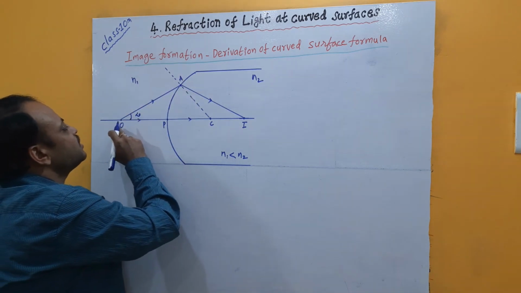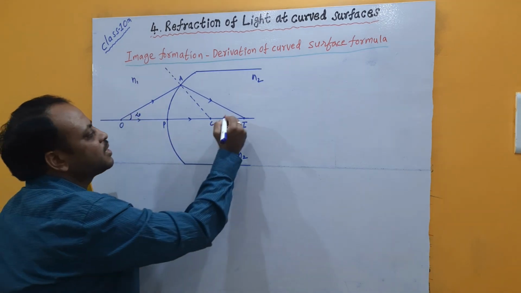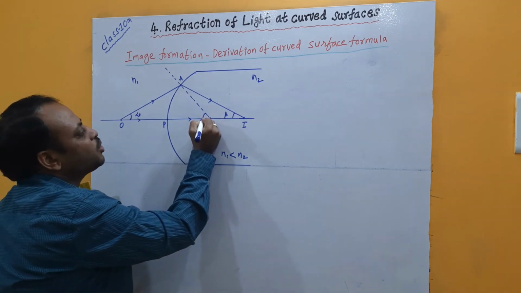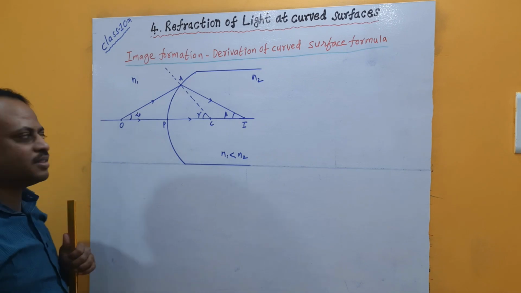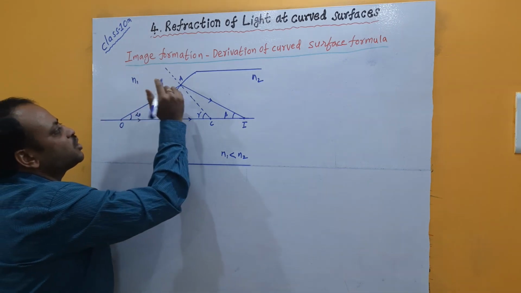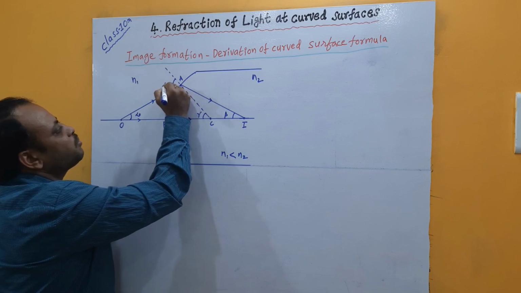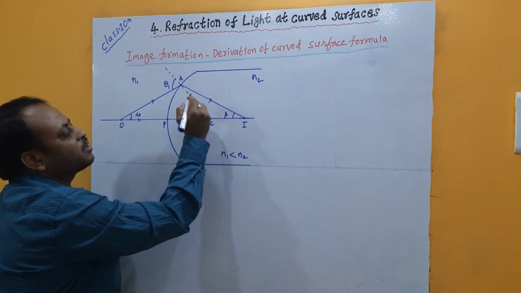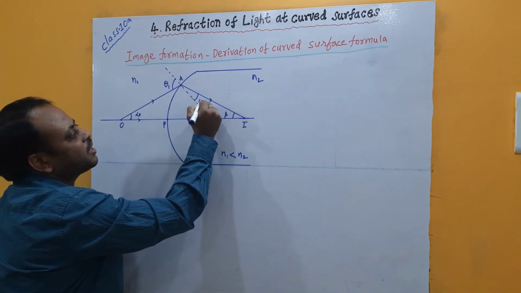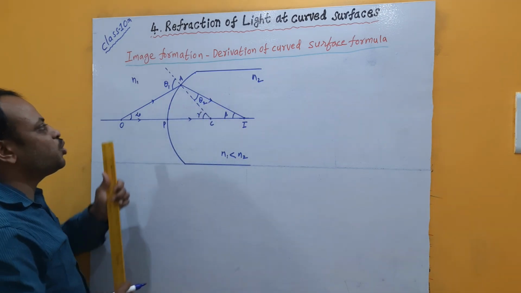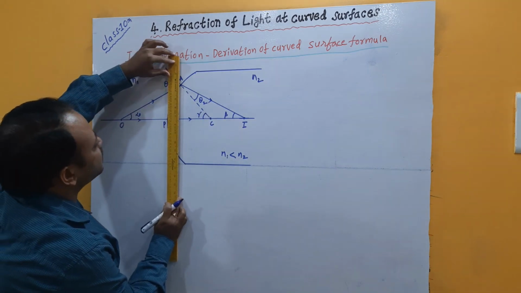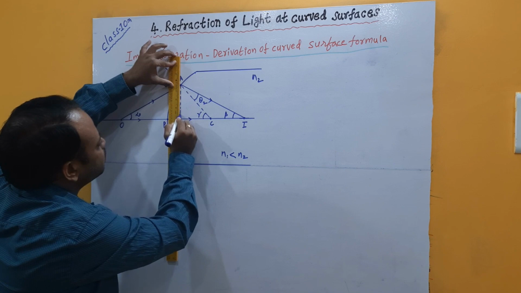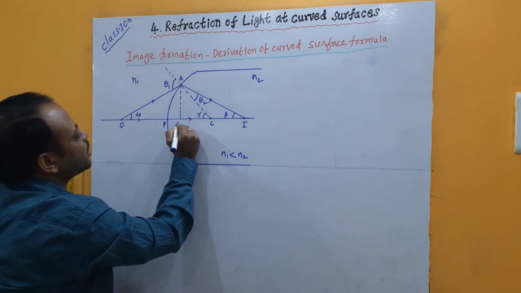Next, this incident ray makes an angle alpha with the principal axis, the refracted ray makes an angle beta with the principal axis, and the normal drawn makes an angle gamma with the principal axis. The angle between the incident ray and this normal is called the angle of incidence. Let me consider that angle of incidence as θ1. Similarly, the angle between the refracted ray and the normal is the angle of refraction. Let me consider that as θ2. Next, let me drop a perpendicular from the point of incidence onto the principal axis, and that touches the principal axis at one point. Let me consider that point as N.